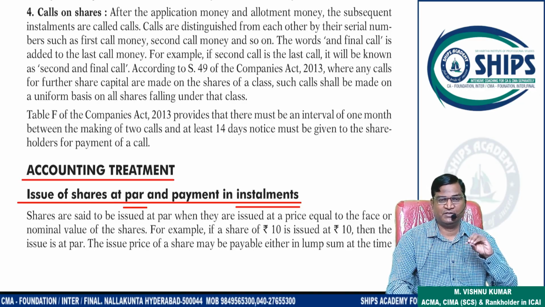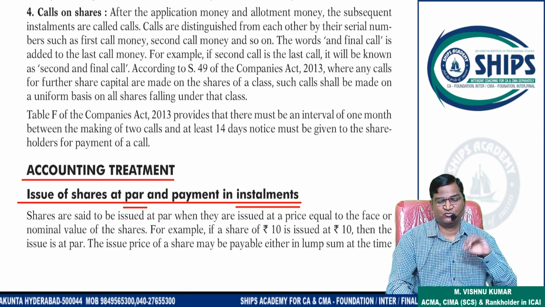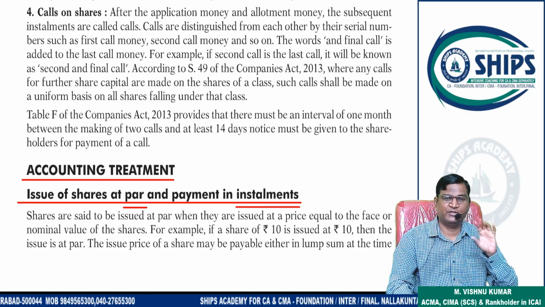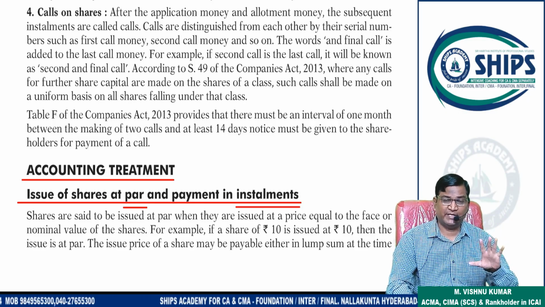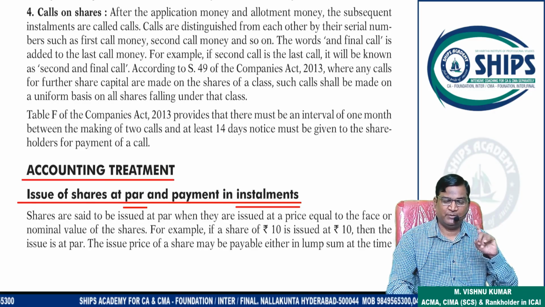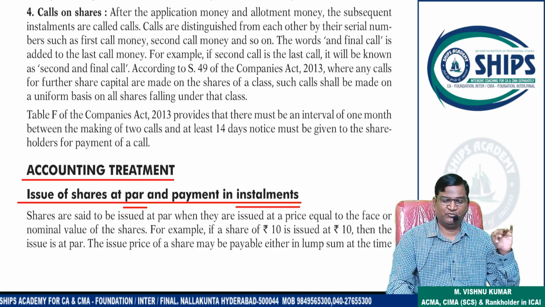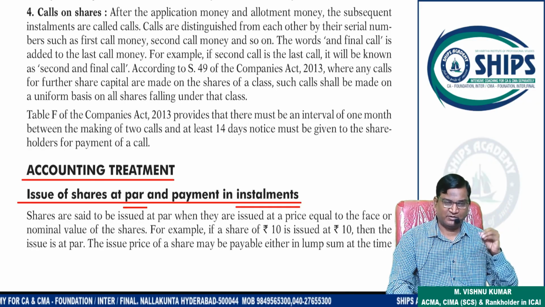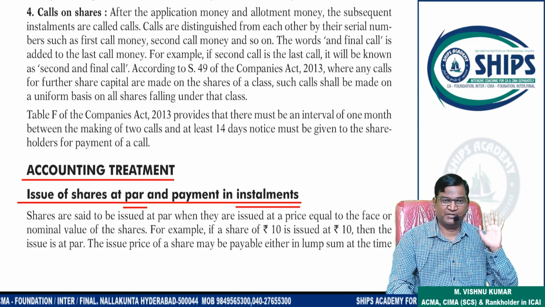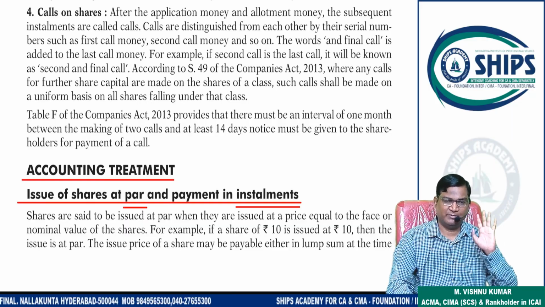90 rupees will be called what? Premium. Then 100 rupees is called the issue price. So face value plus premium is called what? Issue price. So shares can be issued at par also, and shares can be issued at premium also. In an IPO, shares are always issued at premium. Initially, before the IPO, when promoters are investing money in the company, shares will be issued at par. But in an IPO, always remember, shares will be issued at premium only.